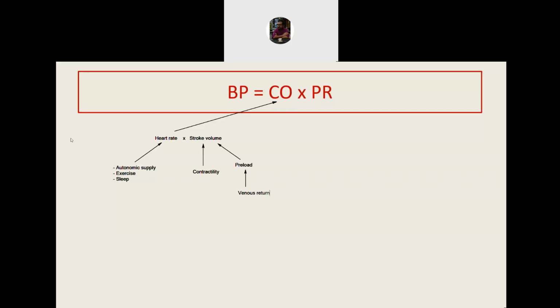The venous return depends on the return of the blood, that is the mean systemic filling pressure. And this will depend again on various other factors like the pumping activity of the muscle, effect of gravity, effect of the negative pressure due to respiration, and so many factors will influence this. Contractility can be again affected by positive and negative inotropic factors.